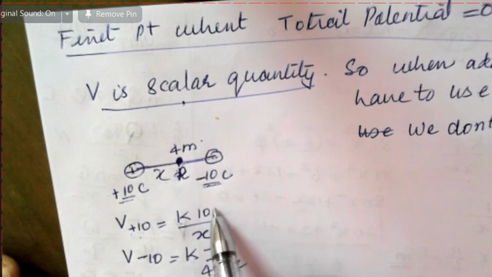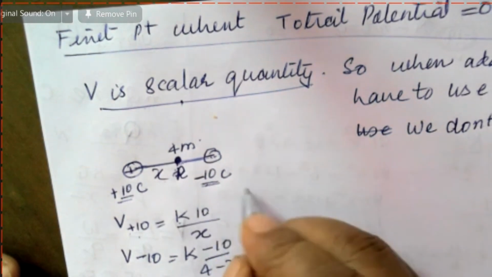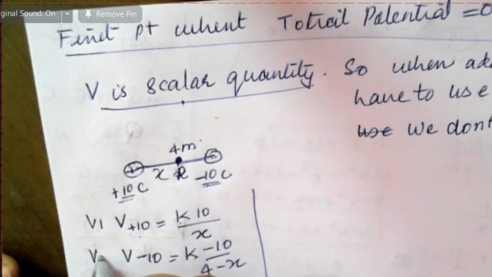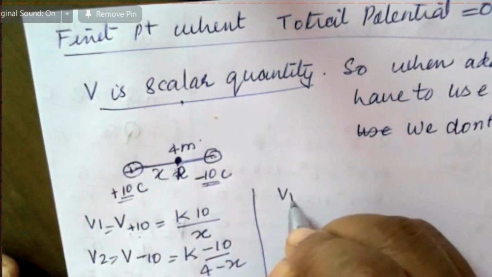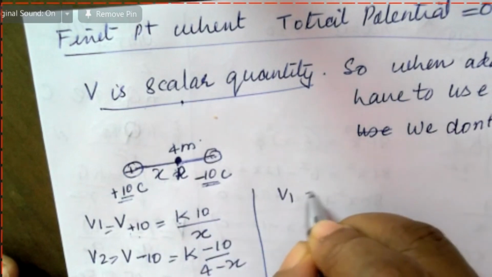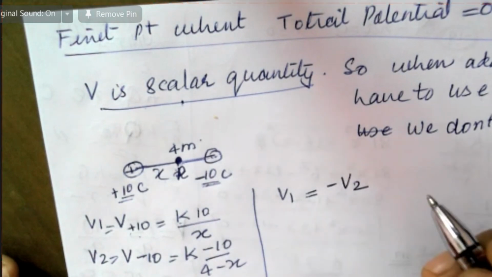Now the potential is 0 when their sum is 0. Let this be V1 and this be V2. So V1 plus V2 should be 0, or V1 should be equal to negative of V2.